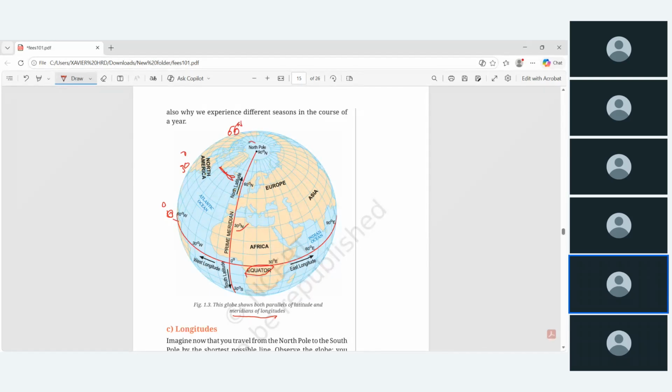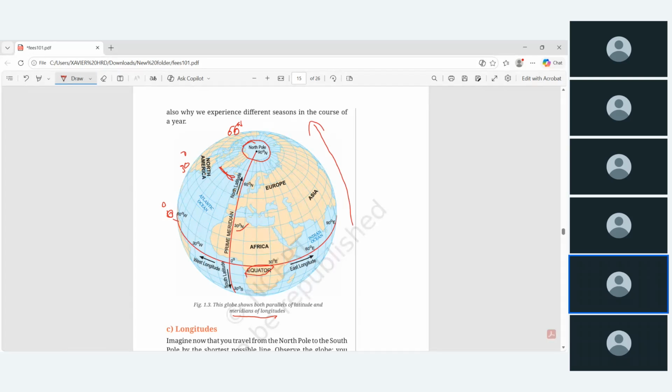Okay, and this circle is 90 degrees north, the North Pole. Similarly, the tip of the southern pole, 90 degrees south, will be there. Okay, so this is what we learned. When we are moving from the equator towards the pole, the circle diameter will reduce. So the largest circle is the equator.